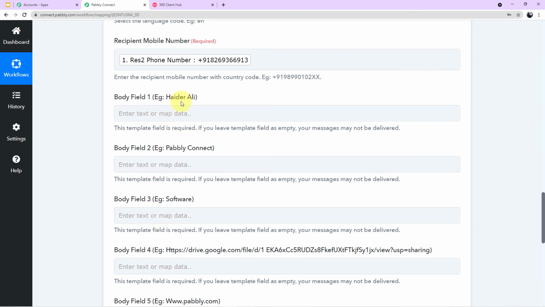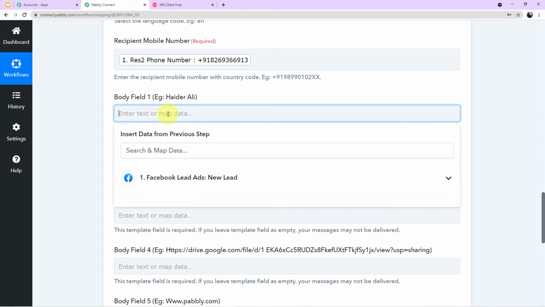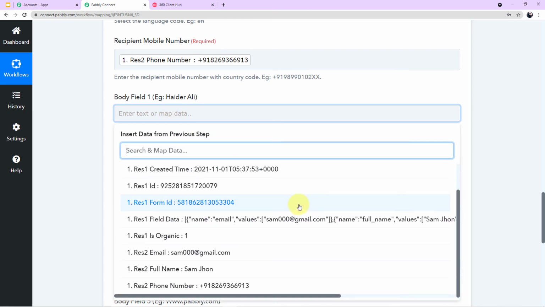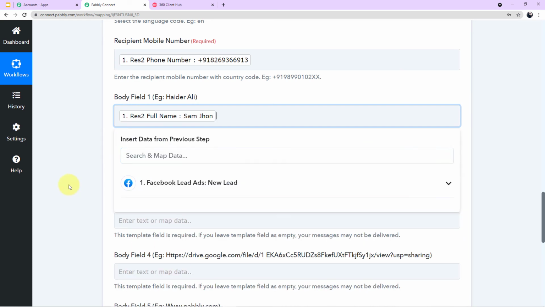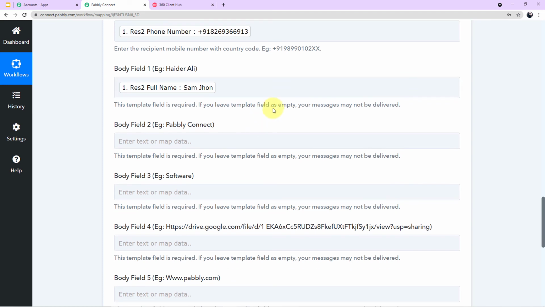You can see from the example what we have to fill in which body field. So in body field 1 it is written Heather Ali. So here we have to map the name of our customer. Okay, come to the scroll down. Come down and search for the value. It is asking for the name. So the name of our customer is Sam John. I'll map the particular value.